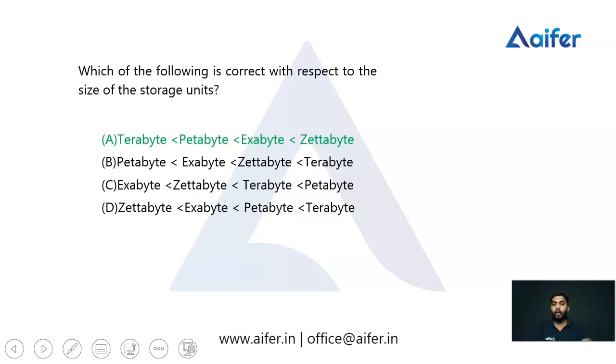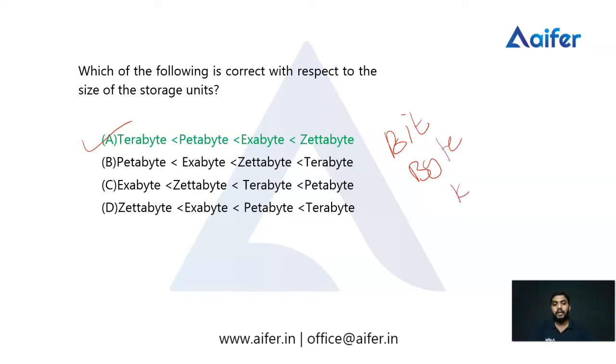The answer is option A. Terabyte is the smallest one, then petabyte will come, then exabyte, then zettabyte. We know that the first one is bit, then byte, then kilobyte, then megabyte, then gigabyte.